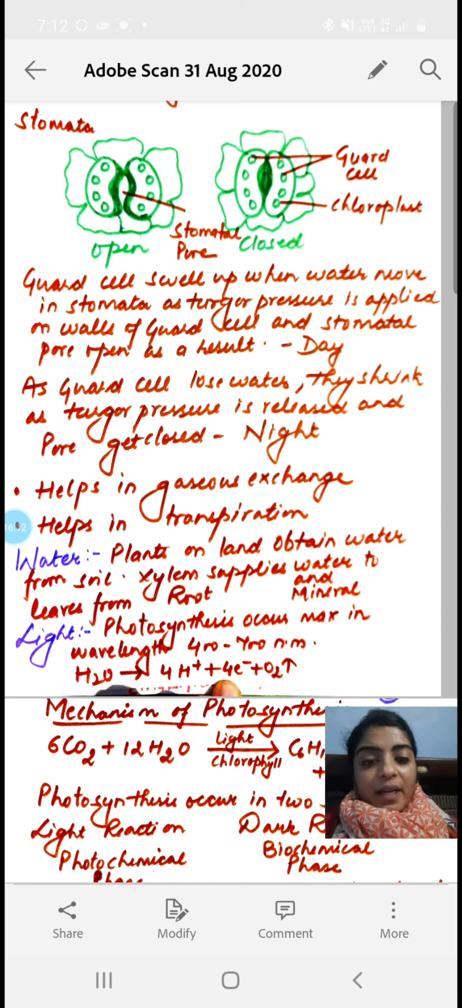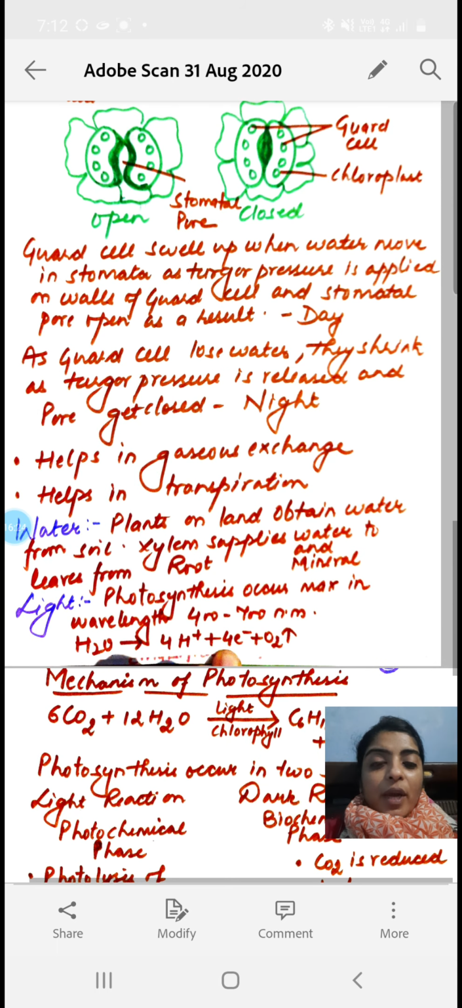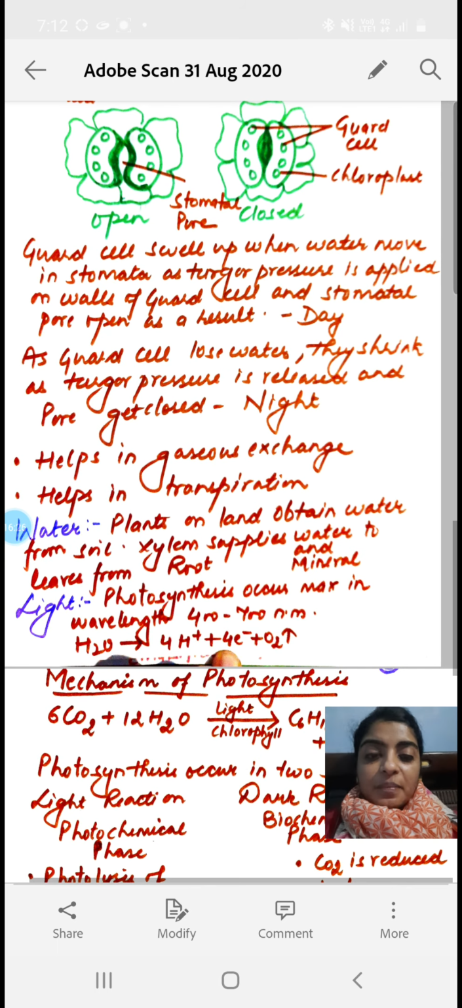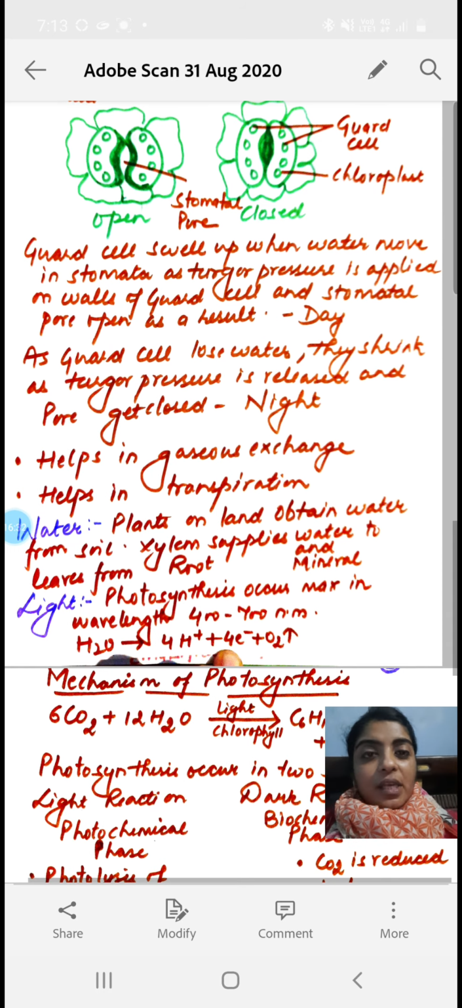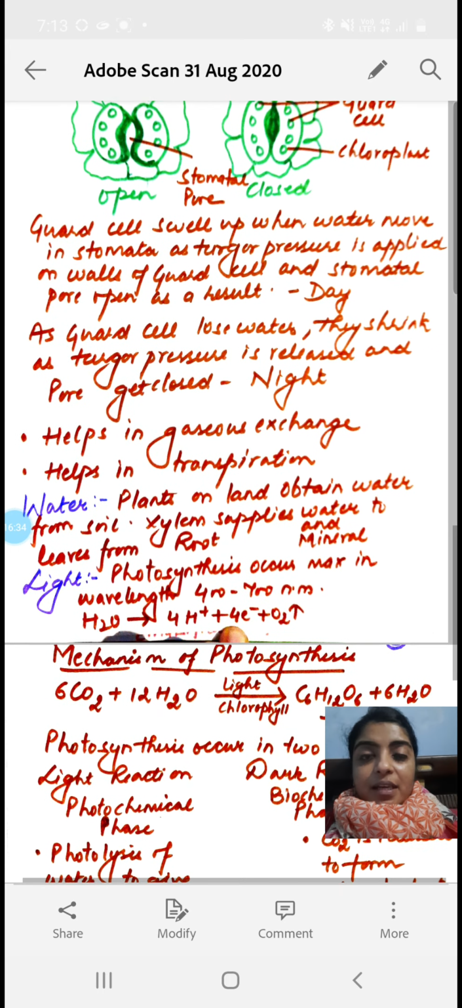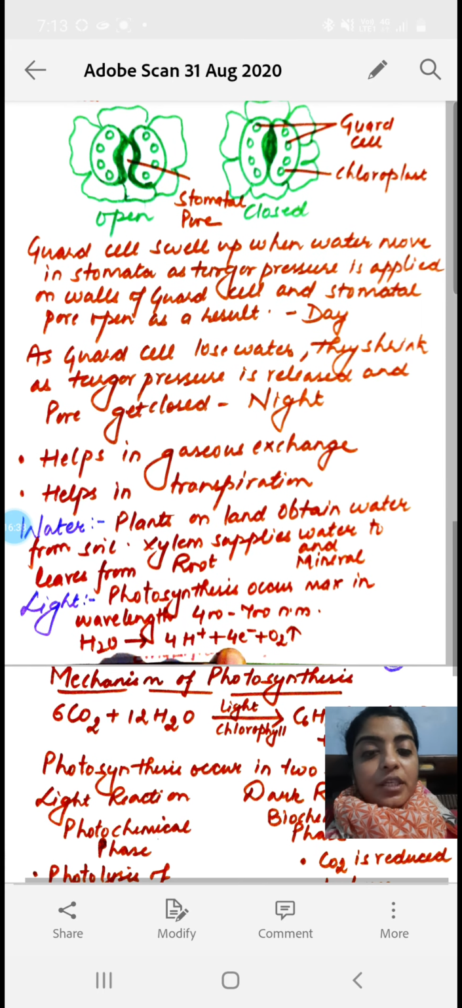Now the stomata contains two guard cells which are surrounded by the epidermal cells. And these guard cells cover a small structure called the stomatal pore. So when the stomata is open, it means the stomatal pore is open, and if the stomata is closed, it means the stomatal pore is closed. Now let's discuss how the stomata become open and closed.